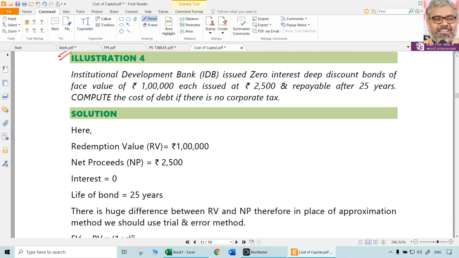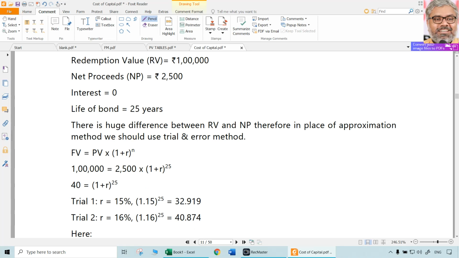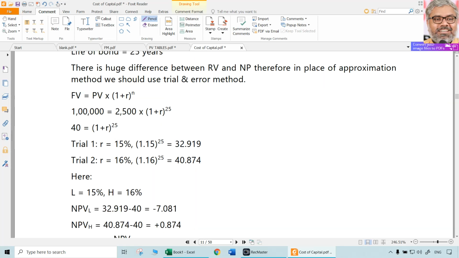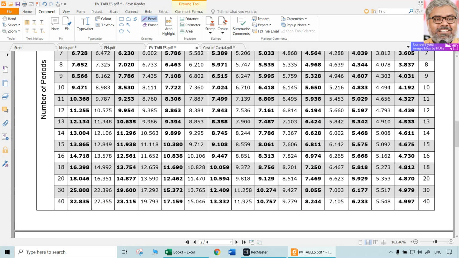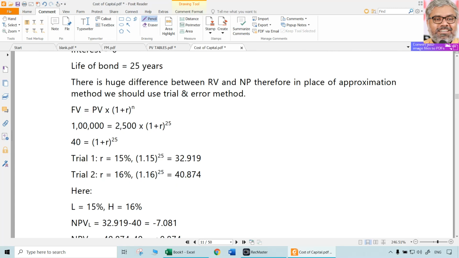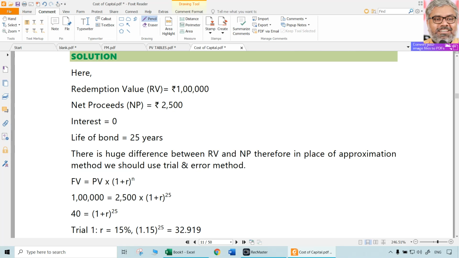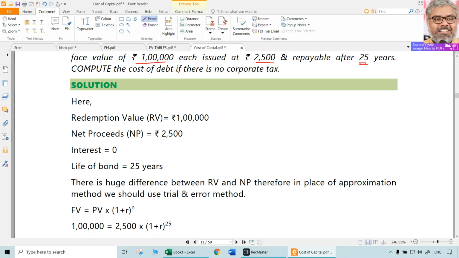Institutional Development Bank issued zero interest deep discount bonds of face value 1 lakh rupees each, issued at 2,500 rupees, payable after 25 years. What is the cost of debt? Imagine there is no corporate tax. That is the point here. At what rate, for 25 years? Do we have that? In the tables it is not there, but we have to find it.